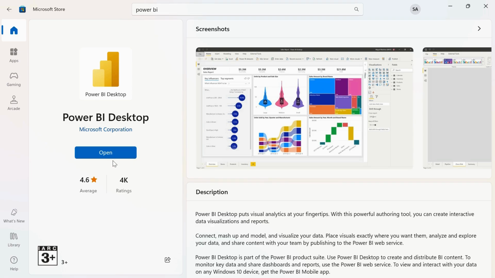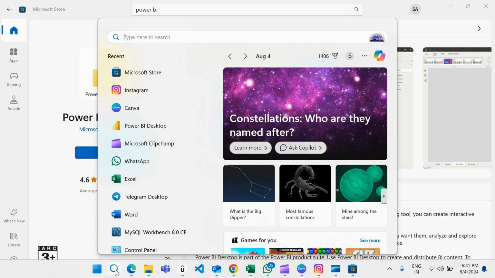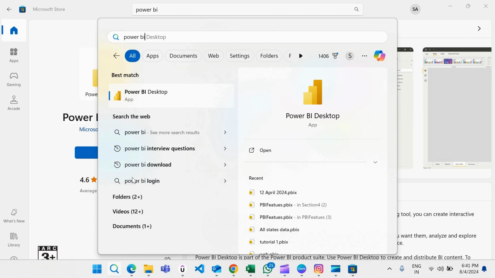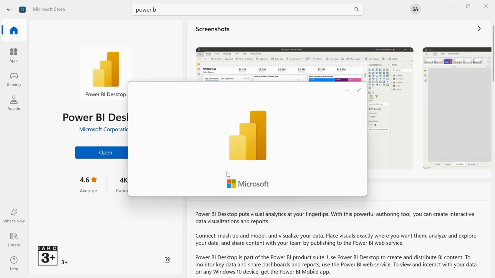To open the Power BI Desktop, you can directly click on this open button, or you can go to your search bar and search for Power BI, and you will see Power BI Desktop here. If you click over here, you will see Power BI Desktop will open. So this is how you can install the Power BI Desktop into your system.